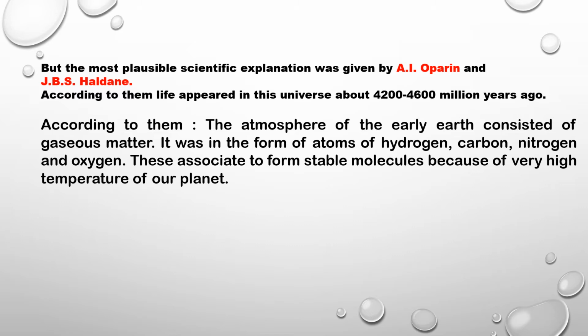It means these atoms were present in the atmosphere. These associate to form stable molecules because of the very high temperature of our planet. Because at that time the temperature was very high, these atoms came together and made stable molecules.